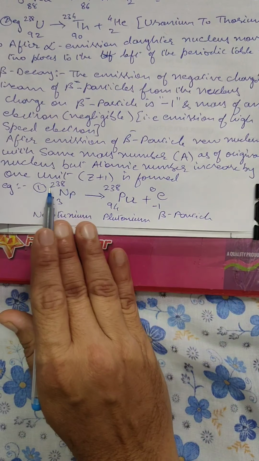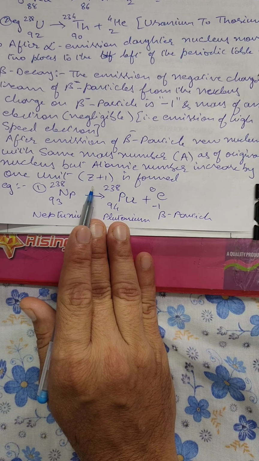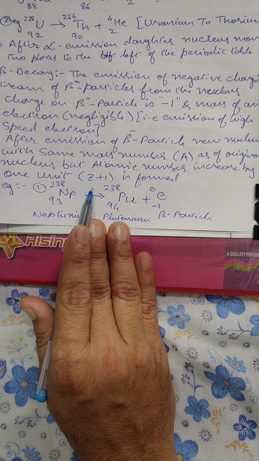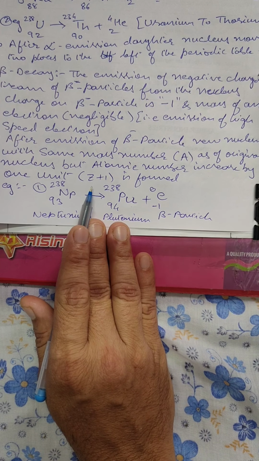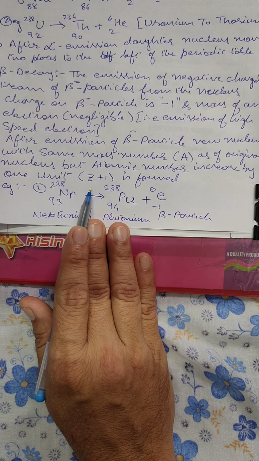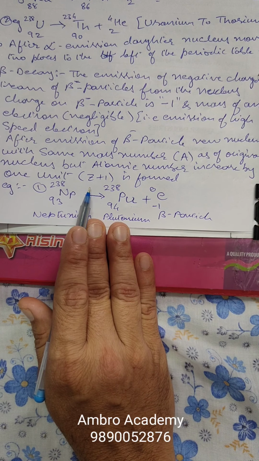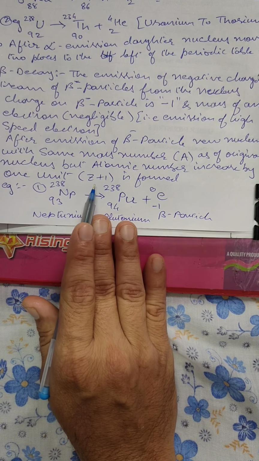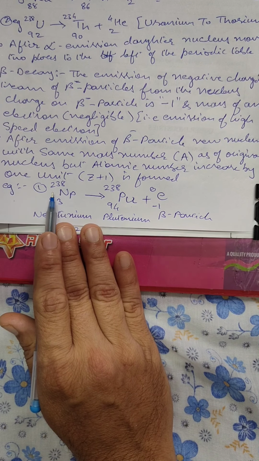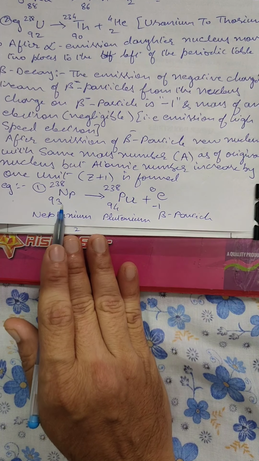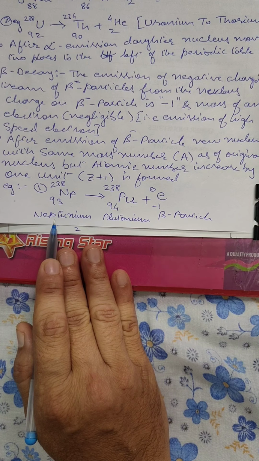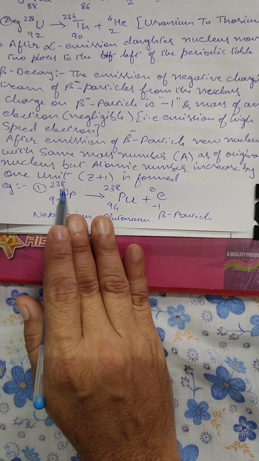So the atomic number increases by 1 unit, because many times students get confused about how the atomic number increases in beta decay. It increases because it is emitting a beta particle. That means one electron is emitted from the nucleus, that is, a neutron is broken into one electron and one proton. The electron is emitted, the proton remains, and hence the number of protons increases by 1.